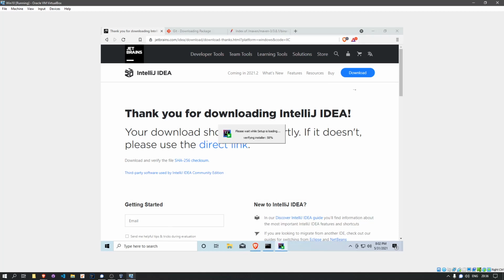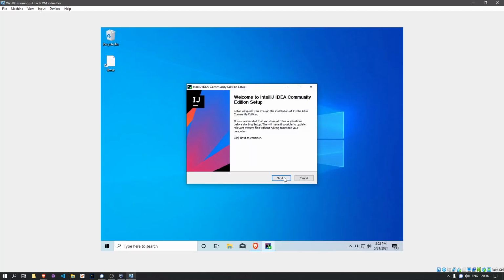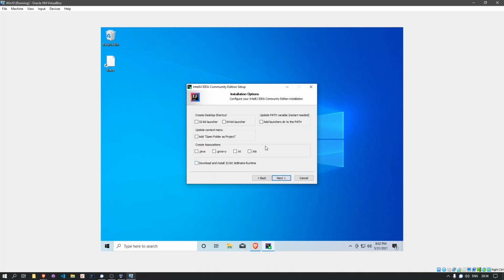I'm going to run this executable. I'm fine with where it's saving things. It's probably good to create the associations with the files. We'll actually only be using the first one. You can add the other ones too in case you want to. It's not really that important.